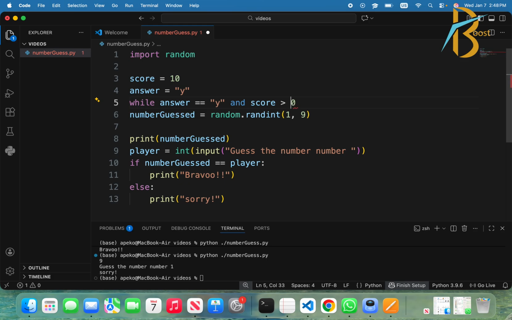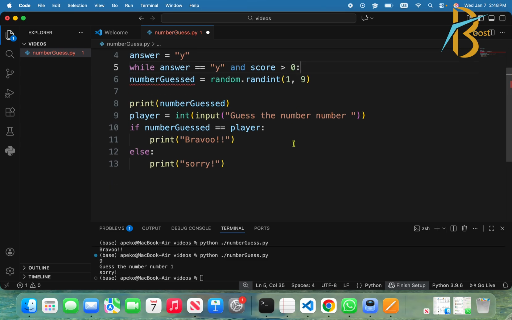Whenever our score turns to be 0 but the user is still willing to continue, we will force him to stop, because you only have 10 rounds to go, actually.